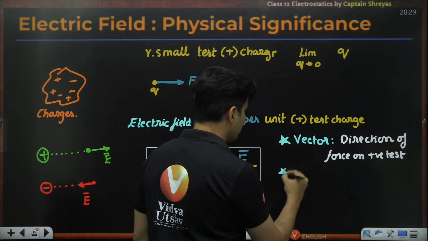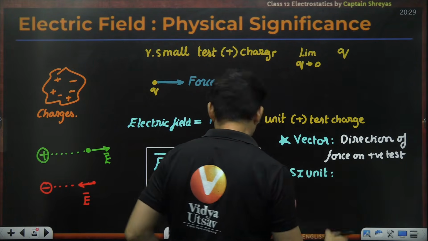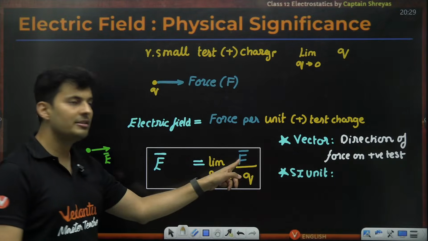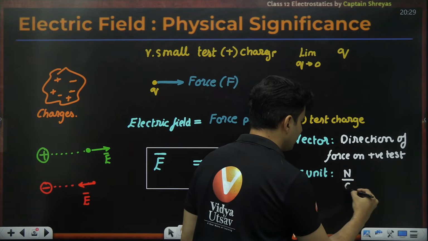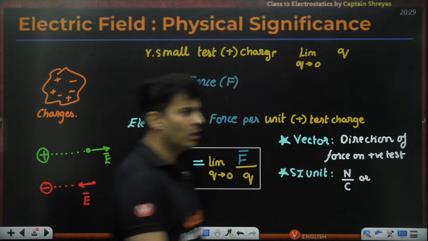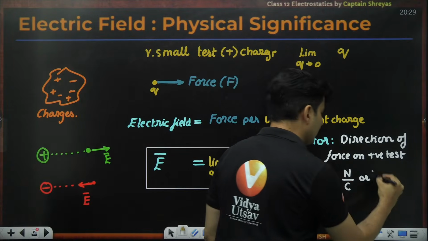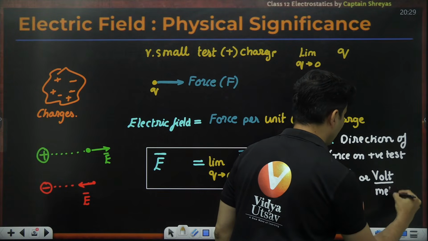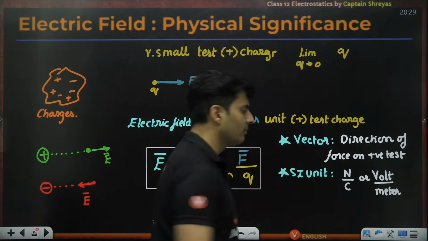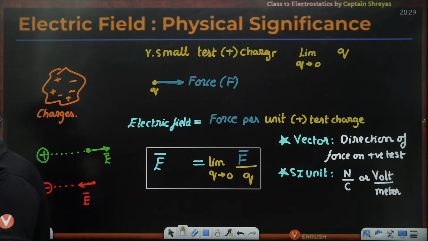Next thing, what is the SI unit of electric field? As you can clearly see, this is Newton, this is Coulomb. So the obvious unit in SI will be newtons per coulomb. But later on, you will see that we can also derive a new unit, which is nothing but volt per meter. Volt per meter is also the same as Newton per coulomb. Both are perfectly fine. This is absolutely clear, my dear students.